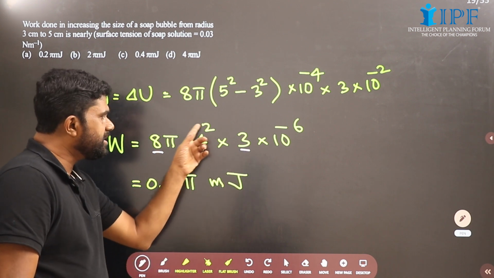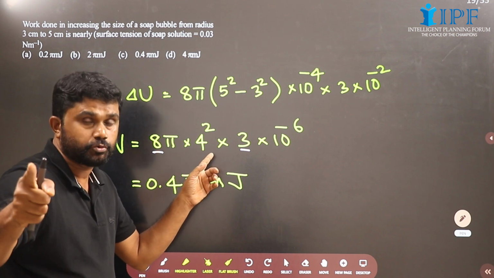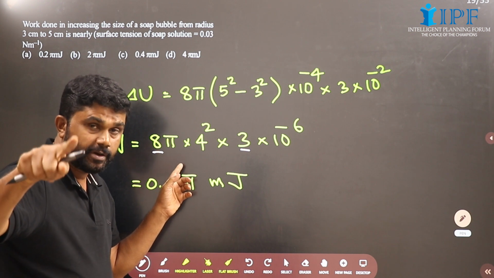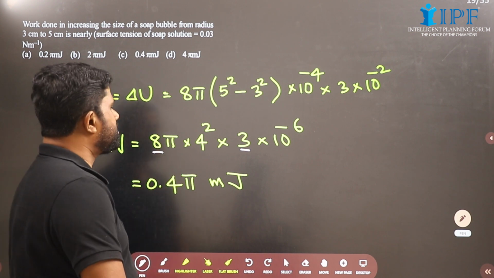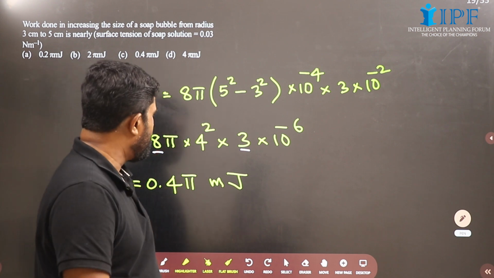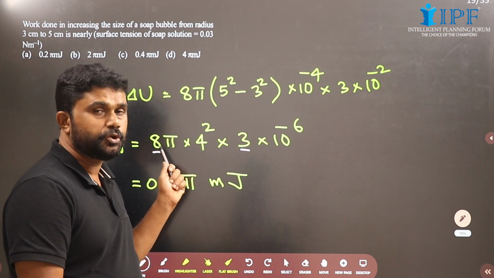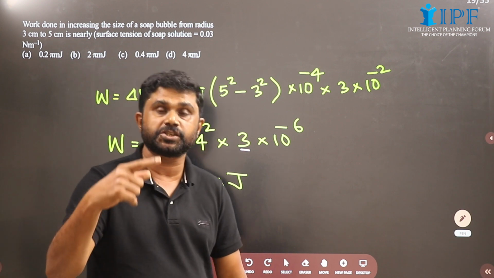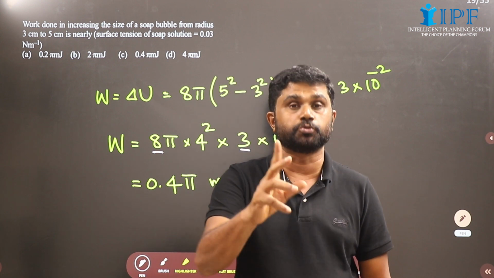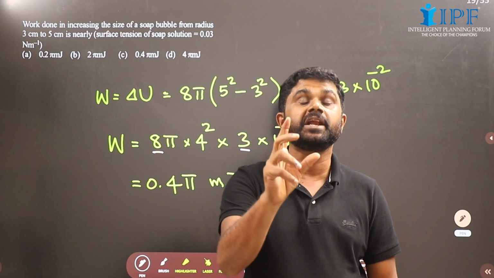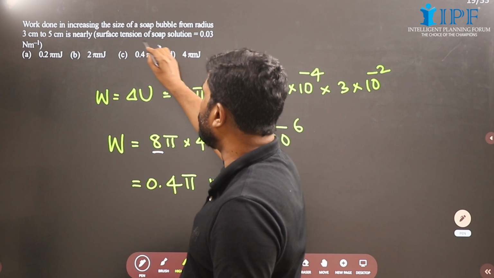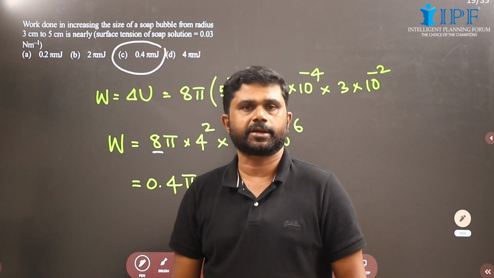Here we have a 4 square, take 1 4 out of it, multiply this 3 into 8, take it as 25 into 4, so it will be 100. 100 into 10 raised to minus 6 will be 10 raised to minus 4. And 1 4 will be remaining here into pi, 4 pi. So 4 pi into 10 raised to minus 4, or we can write 0.4 pi into 10 raised to minus 3 joule. 10 raised to minus 3 joule is millijoule, so 0.4 pi millijoule. This is the correct option.